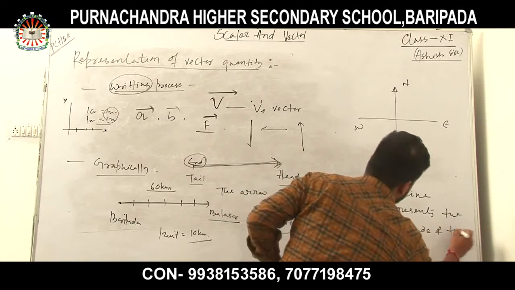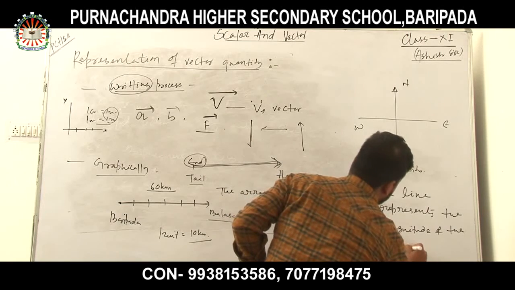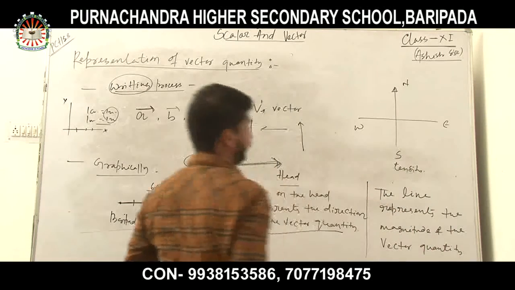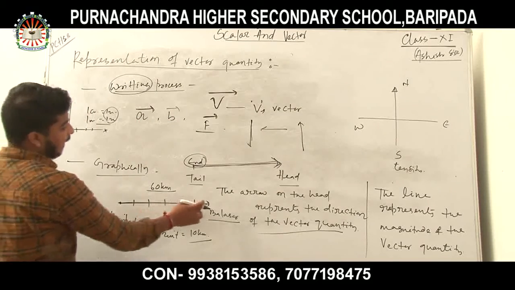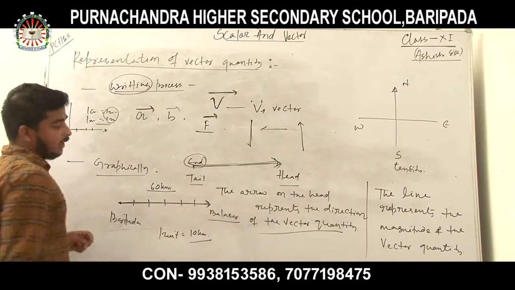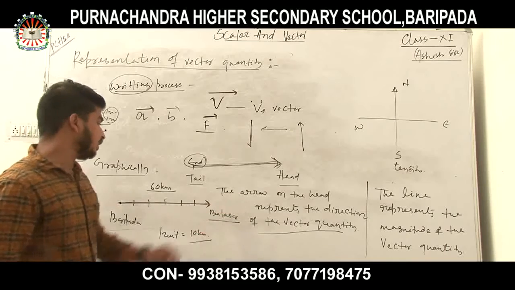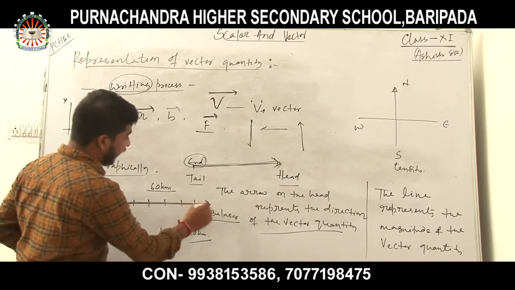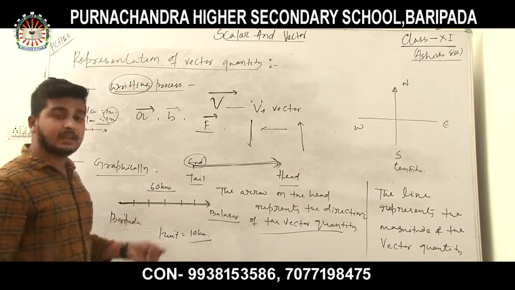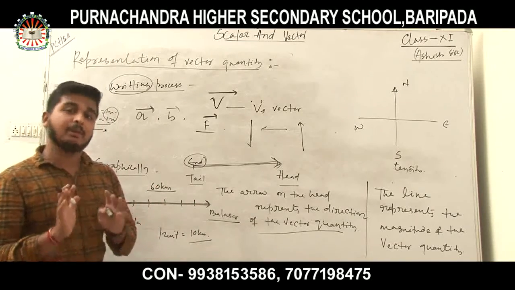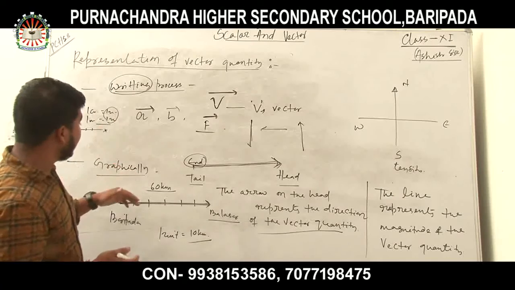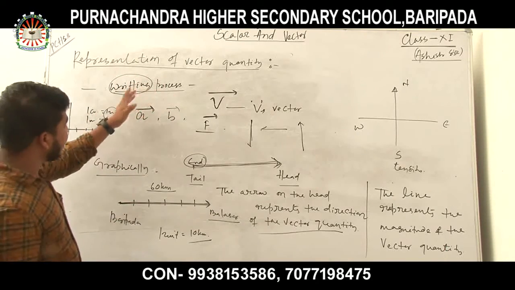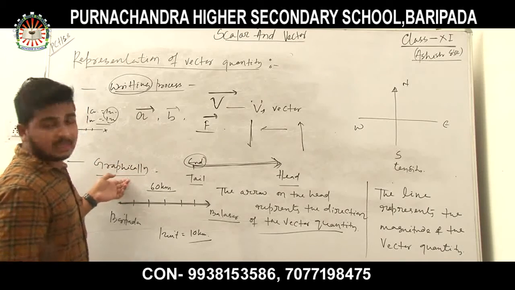Line represents magnitude, the arrowhead represents the direction. So now it is a vector quantity. This arrow mark and the line completely describe a vector quantity. So this is how we can represent a vector quantity in the writing process and in the graphical process.